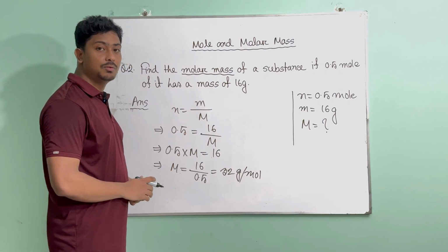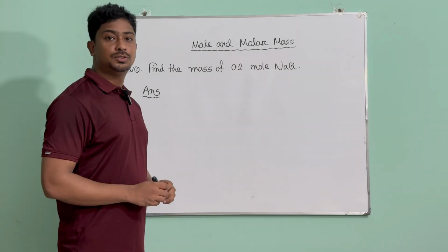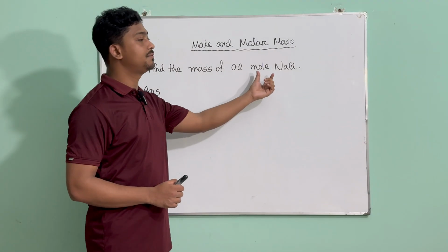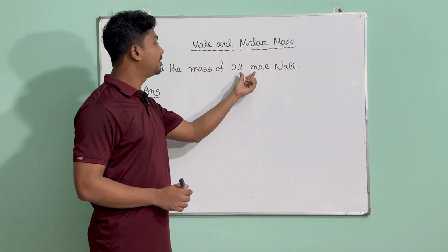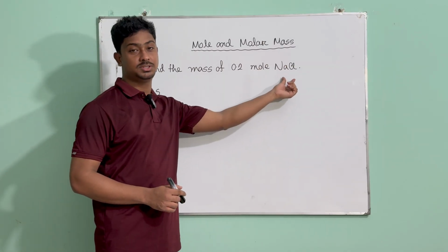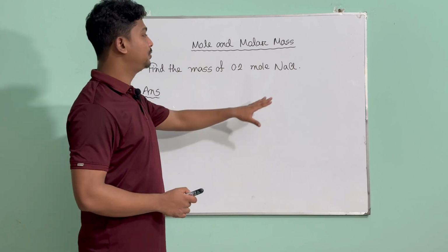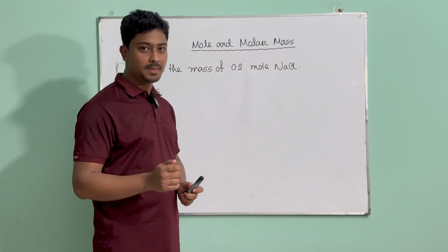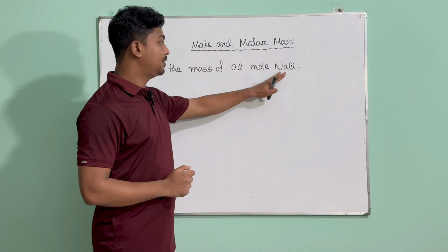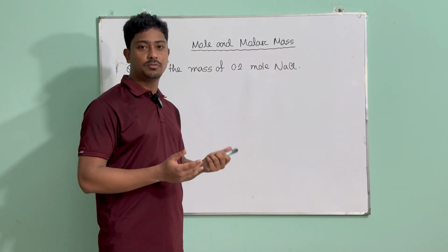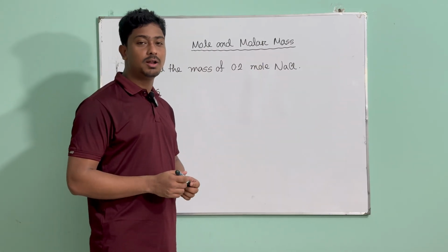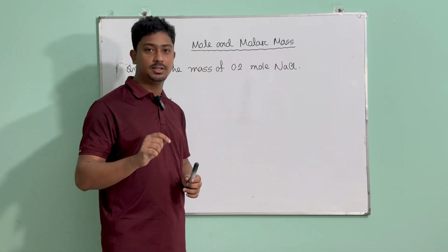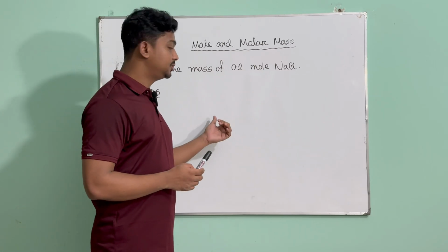Now let's move on to our third question. This is our third math, where we are asked to find the mass of 0.2 mole of sodium chloride. Now we are given the number of moles, and we are also given the compound. Whenever we are given the compound, we know the molar mass. We know how to find the molecular mass using the periodic table and atomic mass. Then we can just use gram per mole and convert it to molar mass. In our part 1 video of chemical calculation, part 2 video, we actually solved it. You can find it in the description of this video.